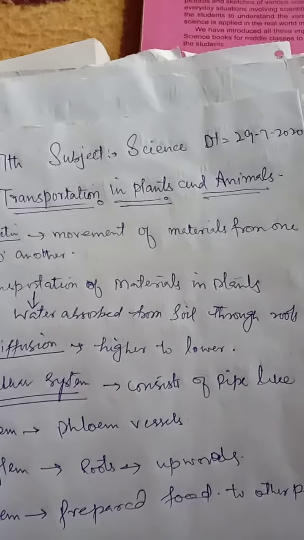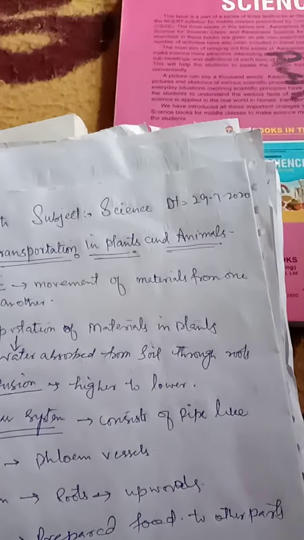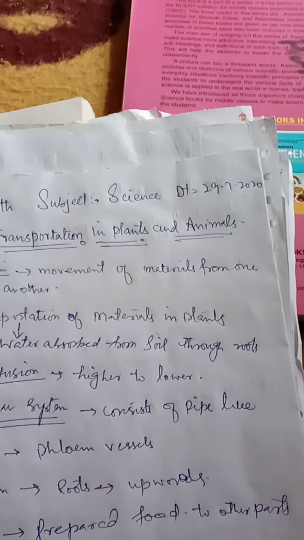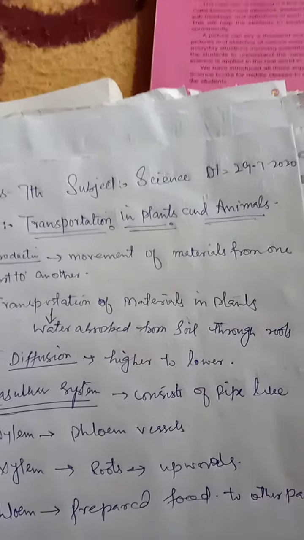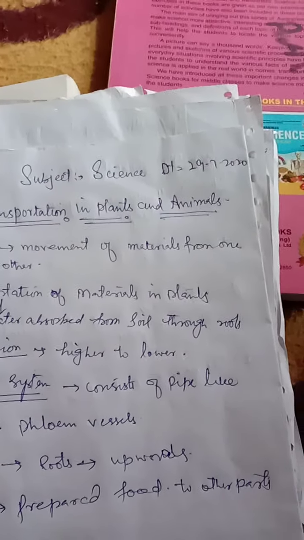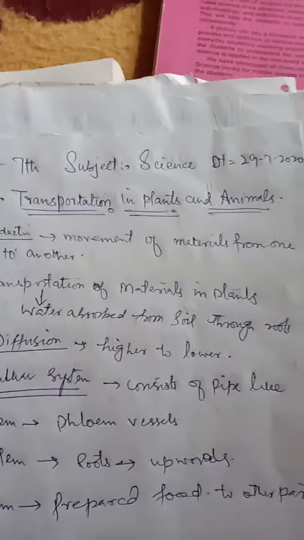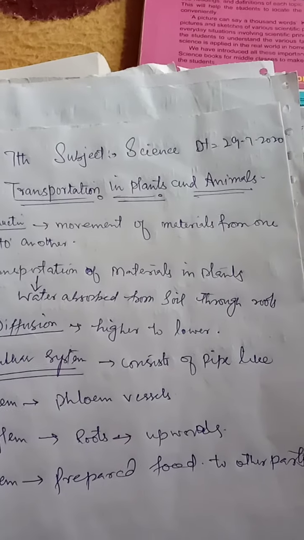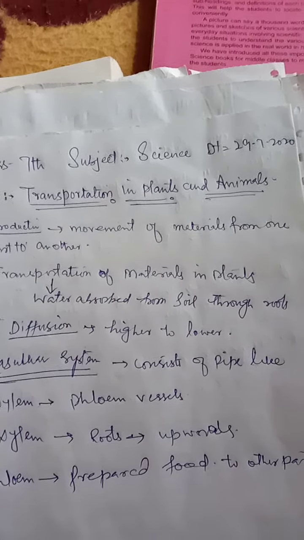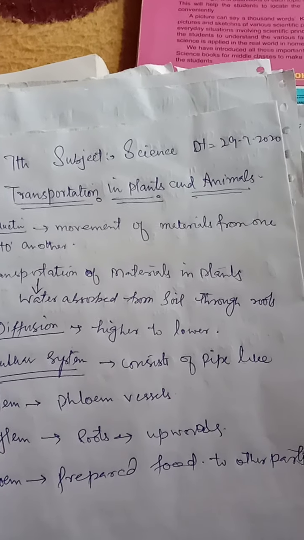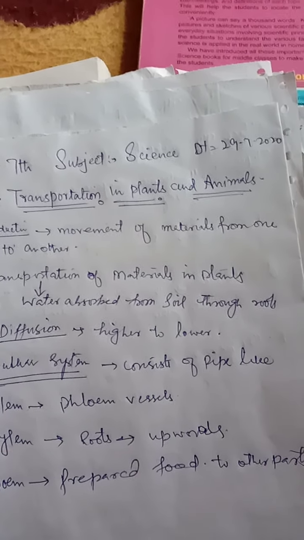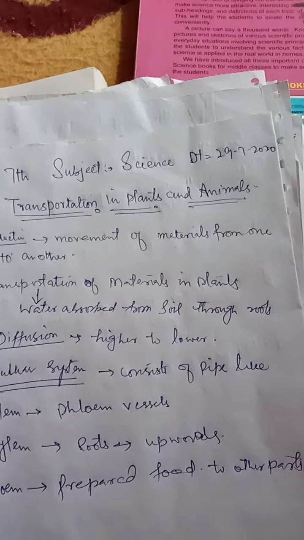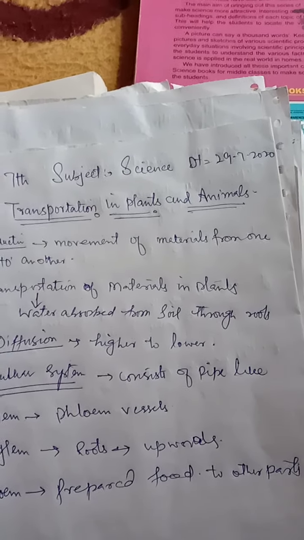In the case of plants, there is a system of independent channels, while animals transport material throughout the body by the circulatory system. In plants, water absorbed from the soil through the root system has to move upwards to the other parts. Food synthesized in the leaves has to be carried to the other parts.